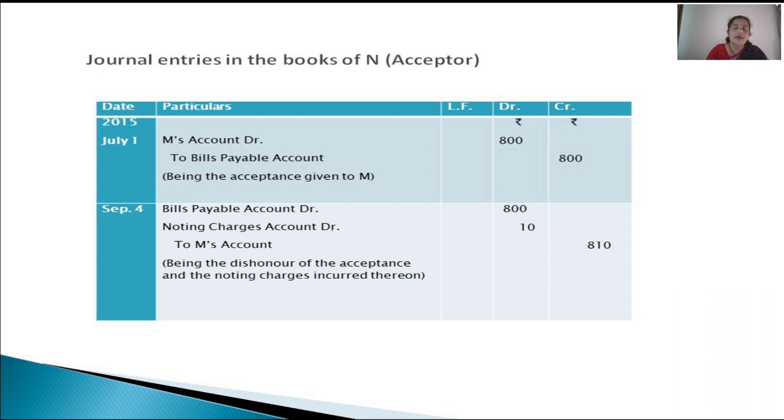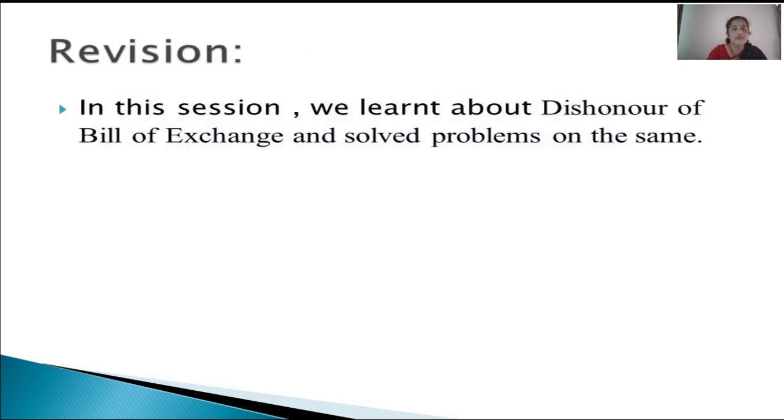See, M was our drawer, right? But now he still continues to be our creditor for 810 rupees. That means we have to give him not just 800 rupees now, but along with the noting charges we have to give 810 rupees to our drawer, that is M.